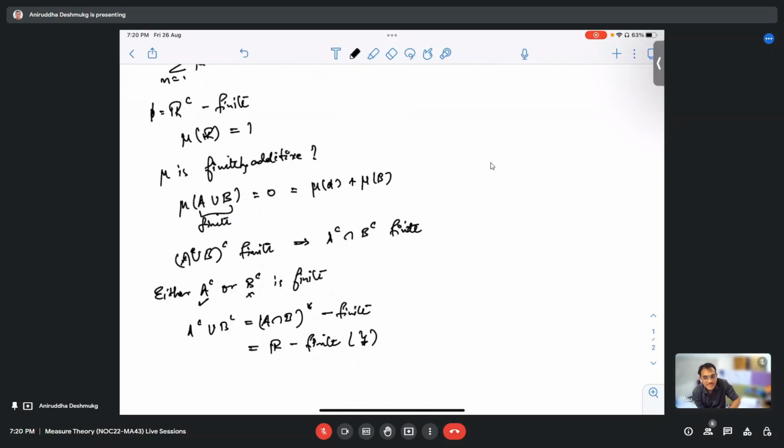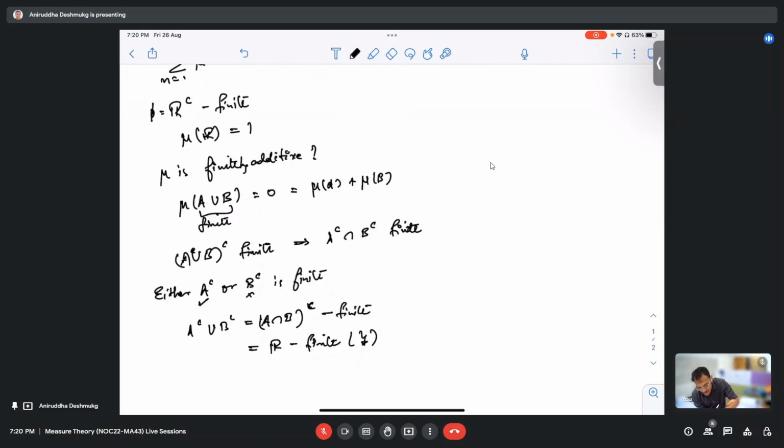Can you say that again? So A intersection B is null, so what we are saying is that A intersection B complement is finite. But that cannot happen, right? Because A intersection B is empty, and empty complement is all of R. Yes, which is a contradiction because R cannot be finite. Correct, R is not finite.